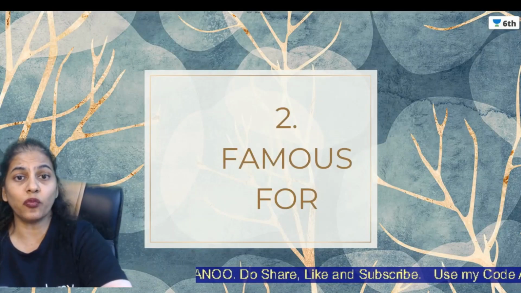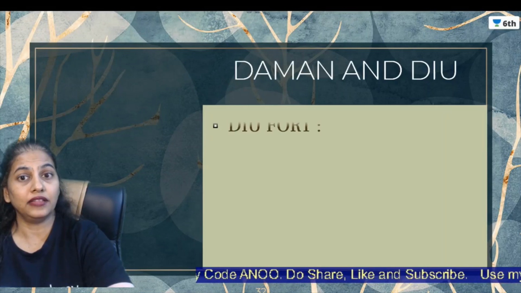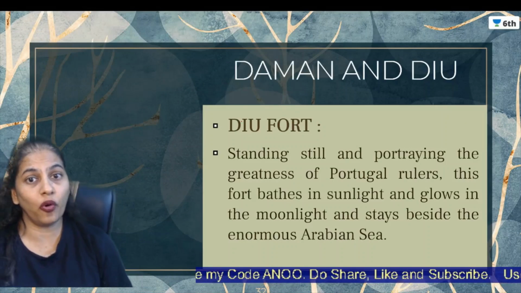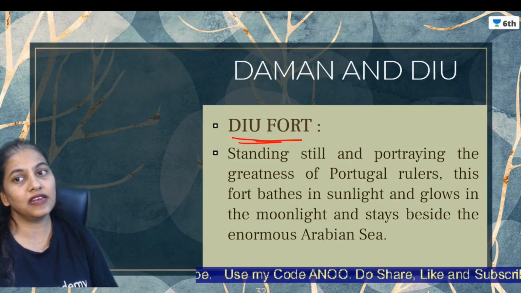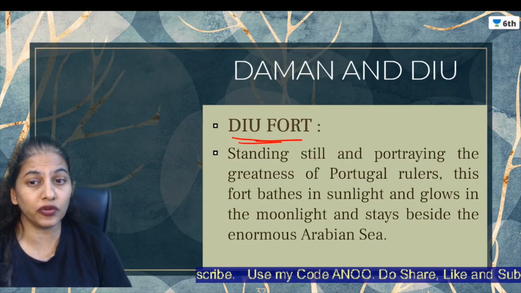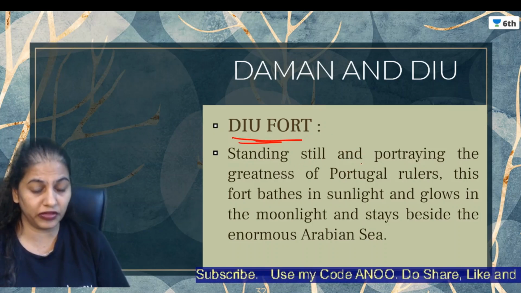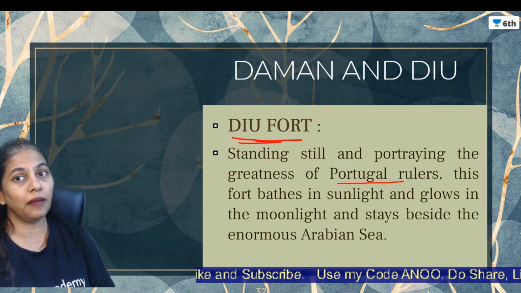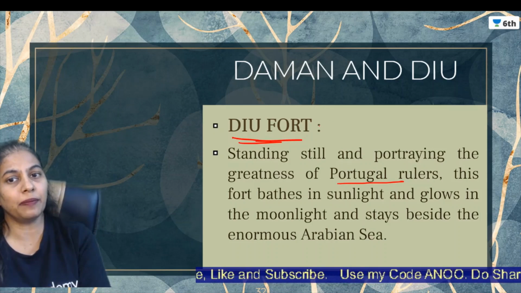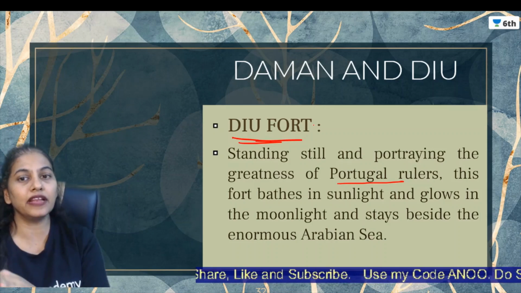Now let's see what it is famous for. The fort in Daman and Diu is very famous over there. It's actually standing still and portraying the greatness of the Portuguese rulers, as we know that it was with the Portuguese. One more important thing: Daman and Diu and Dadra Nagar Haveli became part of India in between 1961 and 62.